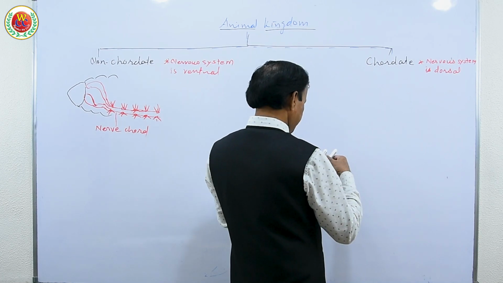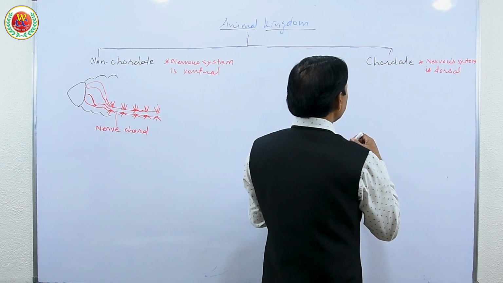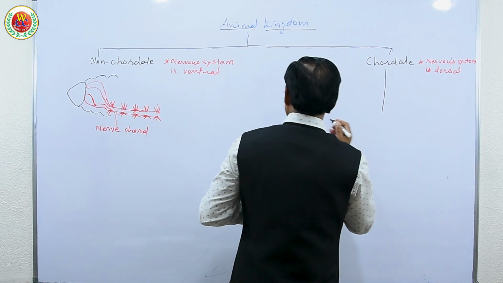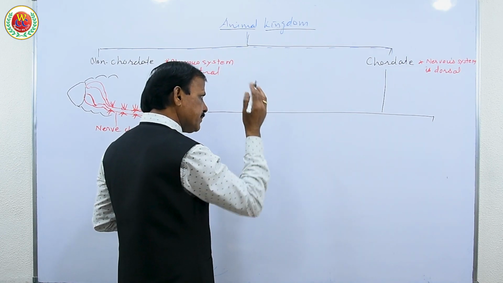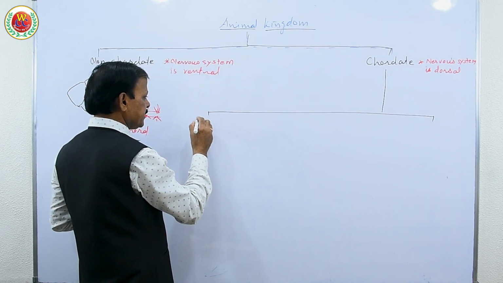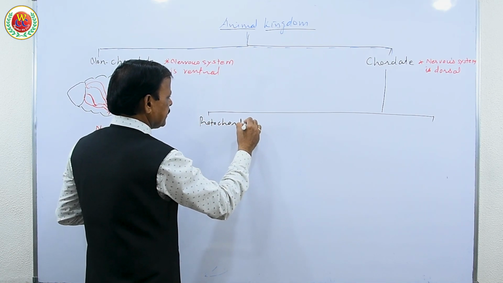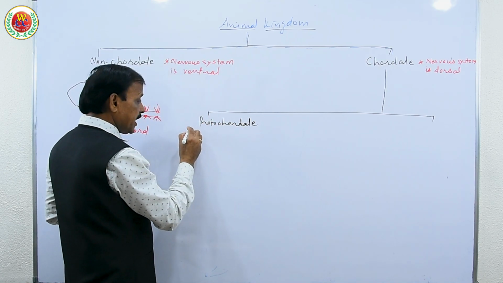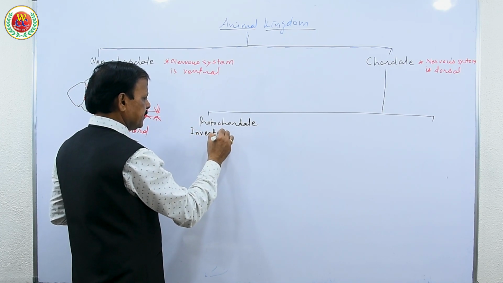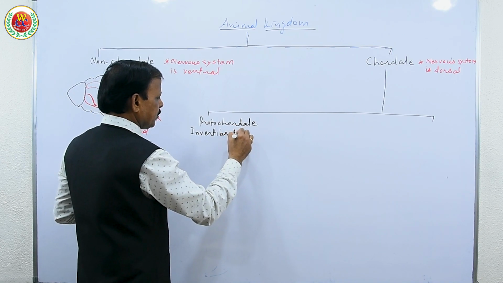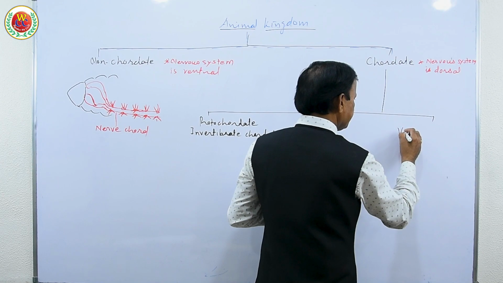To understand well, see now, this chordate is divided into major groups on the basis of the type of notochord present. So protochordate, and these protochordates are invertebrate chordates, and then vertebrate chordates.